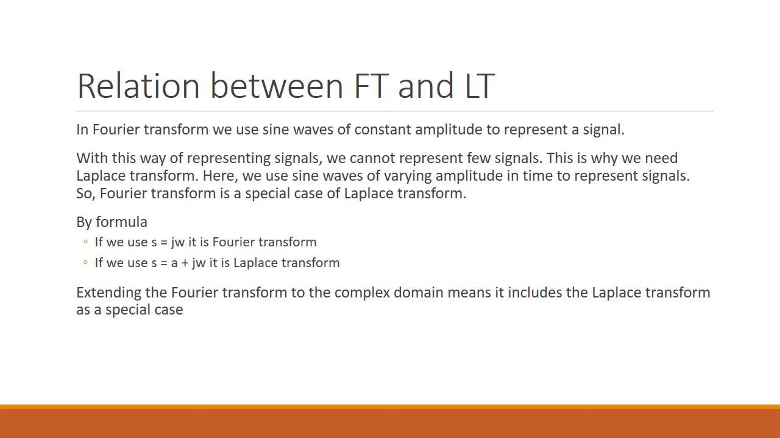Relation between Fourier transform and the Laplace transform. In Fourier transform, we use sine waves of constant amplitude to represent a signal. With this way of representing signals, we cannot represent a few signals. This is why we need Laplace transform. Here we use sine waves of varying amplitude in time to represent signals. So Fourier transform is a special case of Laplace transform. By the formula, s = jω is the Fourier transform. s = σ + jω is the Laplace transform. Extending the Fourier transform to the complex domain means it includes the Laplace transform as a special case.